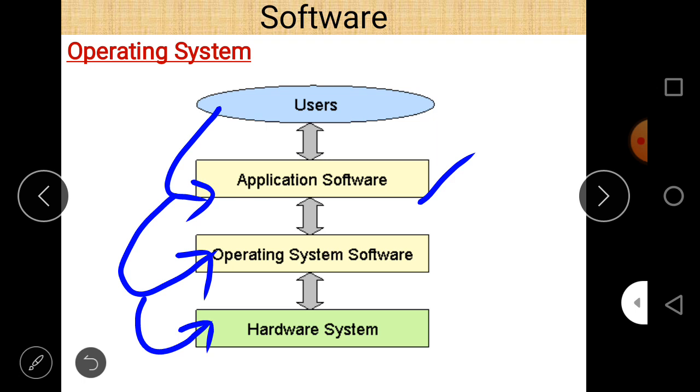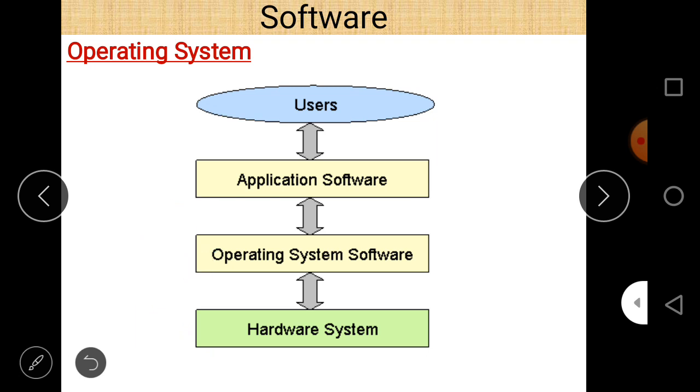Suppose there is no hard disk, no RAM, no processor, then the operating system cannot work. So this is the simplest definition, and we can see the diagram of an operating system, by which we can understand the functionality of an operating system, and how it plays a role in a computer system.